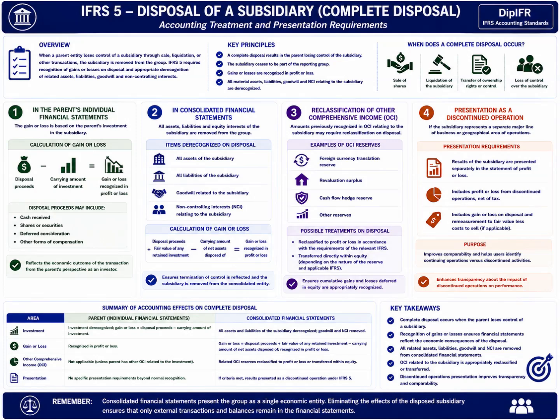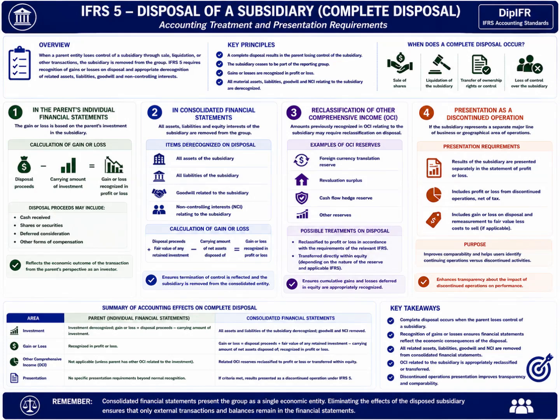Upon disposal, the group derecognizes all subsidiary assets and liabilities from the consolidated statement of financial position. Any associated goodwill arising on acquisition is also removed. The carrying amount of non-controlling interests relating to the subsidiary is derecognized as well. The gain or loss on disposal is calculated by comparing disposal proceeds plus any retained investment measured at fair value against the carrying amount of net assets disposed of. This ensures that consolidated financial statements reflect the termination of control and removal of the subsidiary from the economic entity.